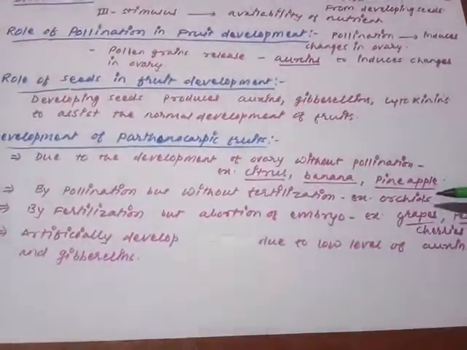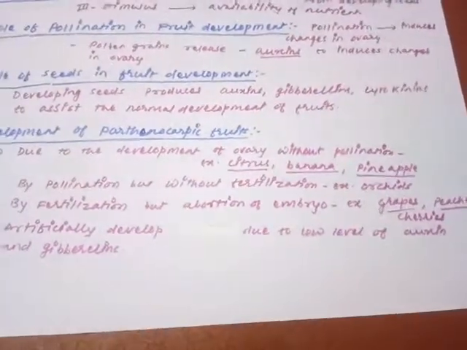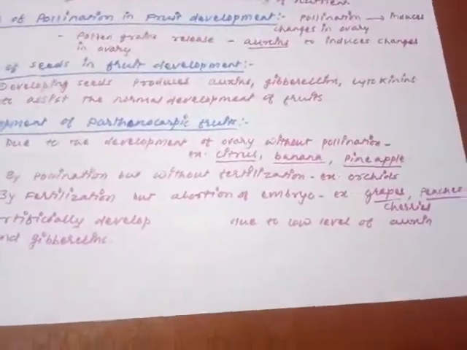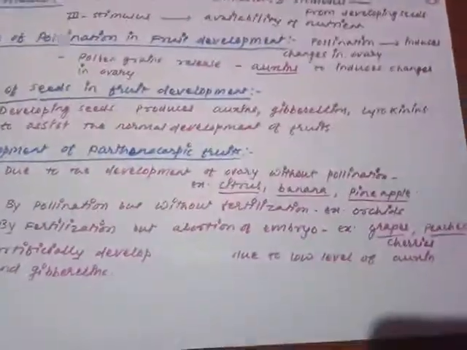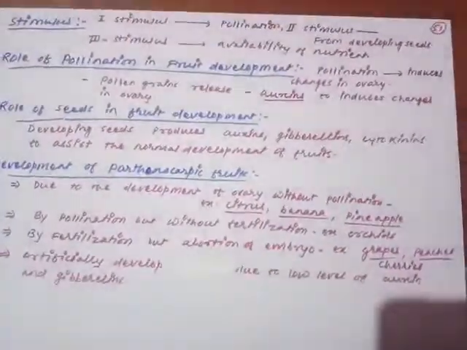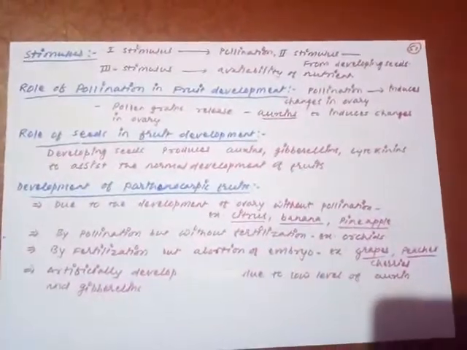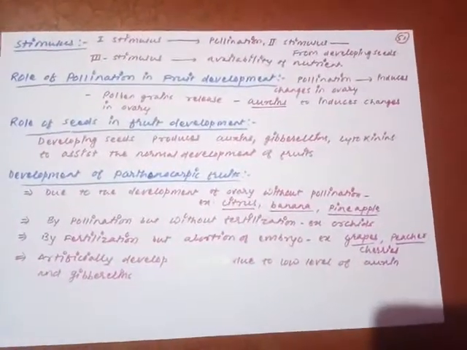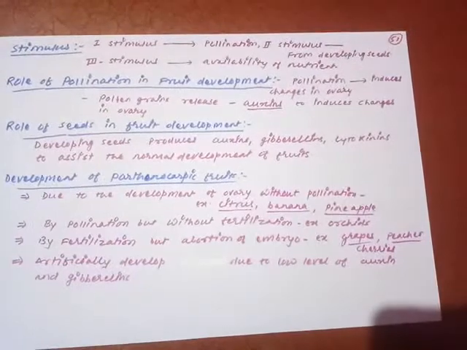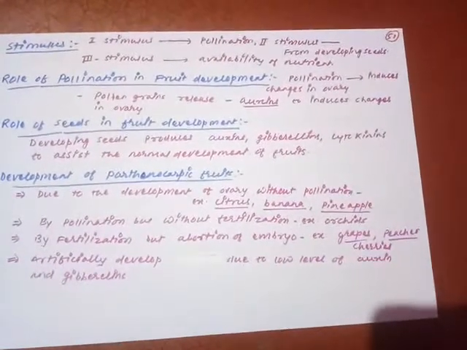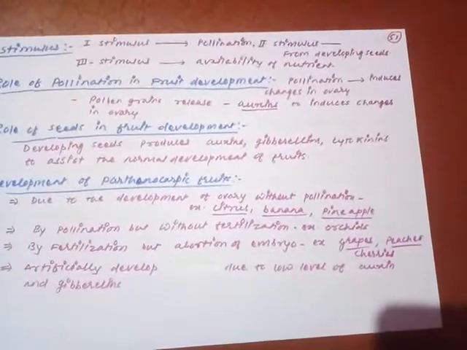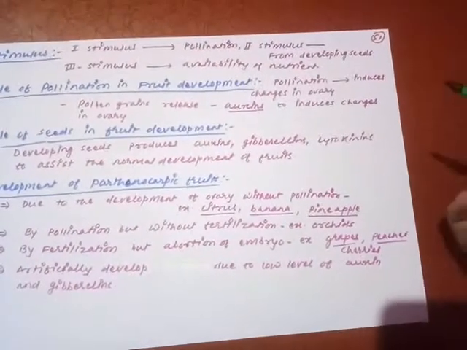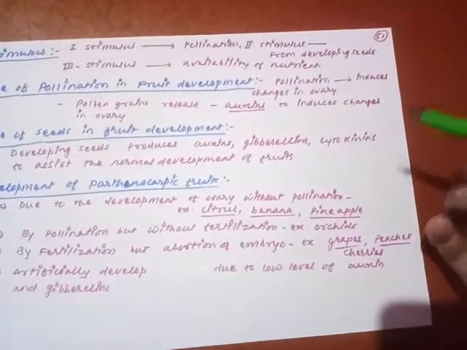Now the third situation: suppose pollination is successful and fertilization is successful, even then there is a chance to develop parthenocarpic fruits. Are you getting my point? Pollination and fertilization take place, but after the fertilization the embryo gets aborted.